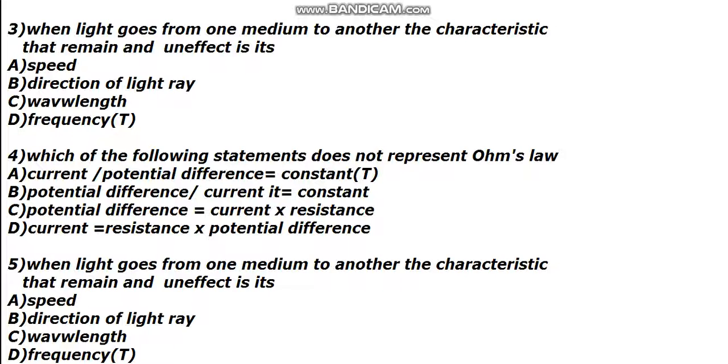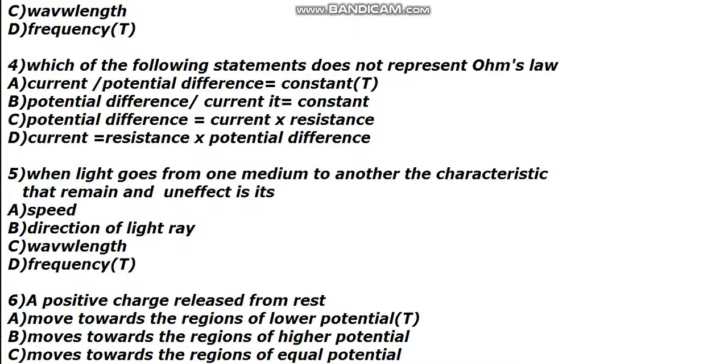Which of the following statements does not represent Ohm's law? Remember this one, the word is "does not". This is very important. All three, B, C, D, represent Ohm's law. V is equal to I R, and when you interchange, you get B, C, D. So they are all correct statements of Ohm's law, but the wrong one is only the first one: current upon potential difference is equal to constant.